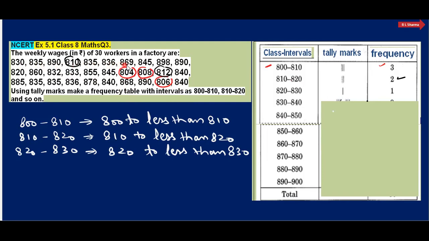This is not, this is not, this is not. 820 to 830, yes, this is 820 here.